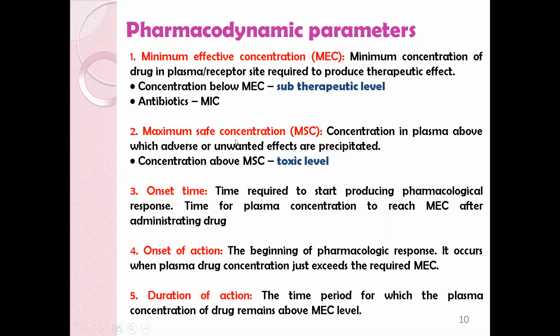Then maximum safe concentration, that is MSC, the concentration in plasma above which adverse or unwanted effects are precipitated. Concentration above MSC is known as toxic level. Onset time is the time required to start producing a pharmacological response.